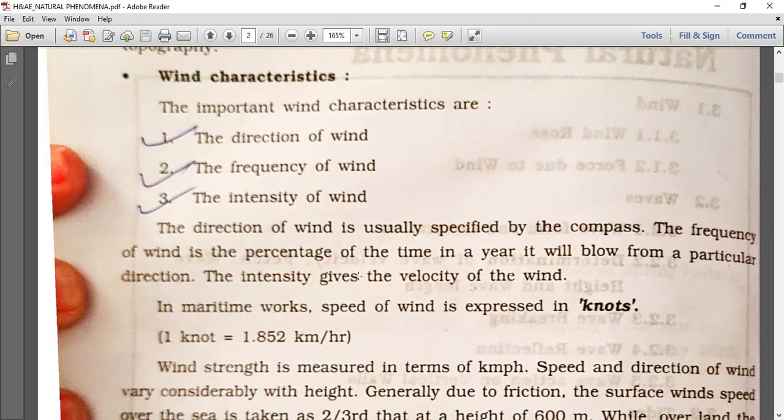The direction of wind is usually specified by the compass. The frequency of wind is the percentage of time in a year it will blow from a particular direction. The intensity gives the velocity of the wind. In maritime work, the speed of wind is expressed in knots. 1 knot is equal to 1.852 kilometer per hour.